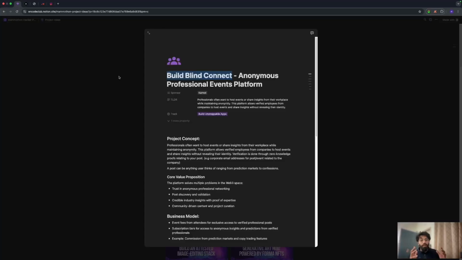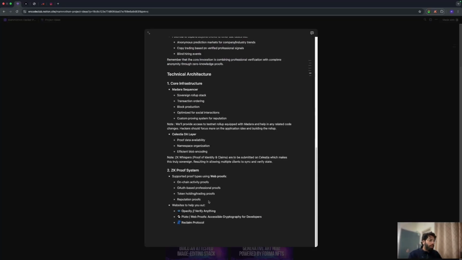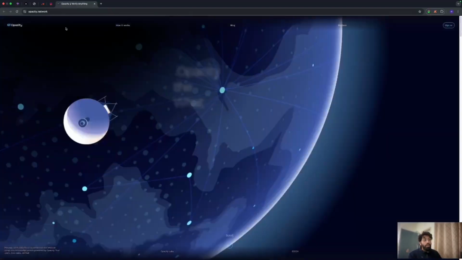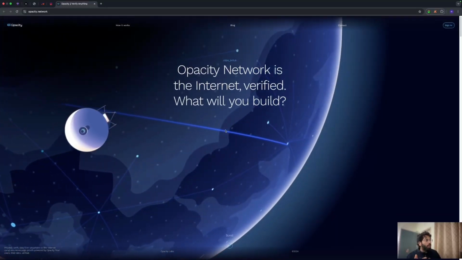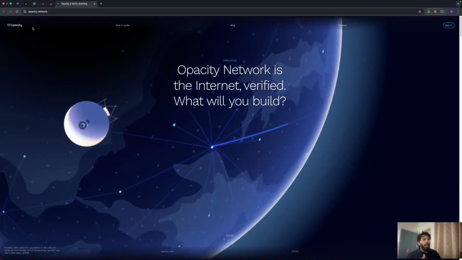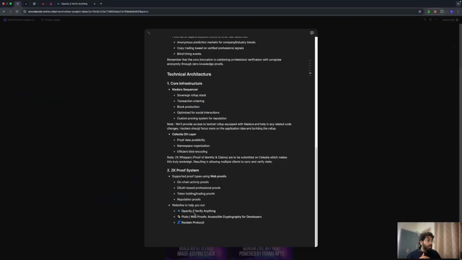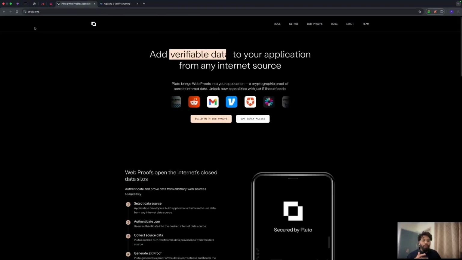And all of it while truly achieving anonymity. And how do we do that? We use web proofs. This is the example, and these are a few websites that you can actually use to achieve that. They allow you to have web proofs made of absolutely anything that you're doing digitally. A good example would be, let's say I'm posting something about Karnot itself.